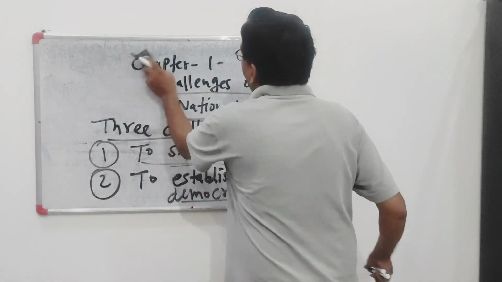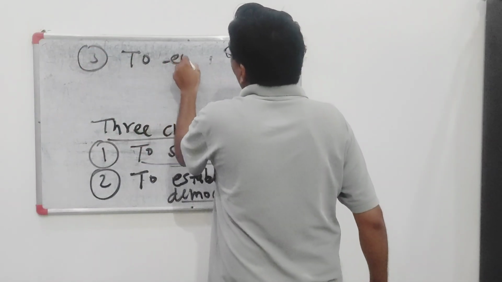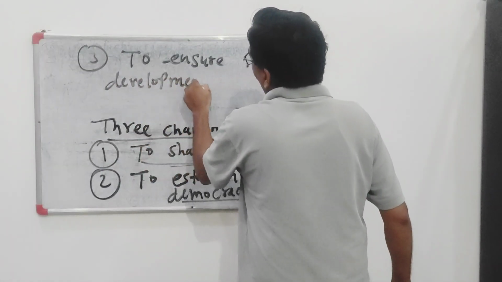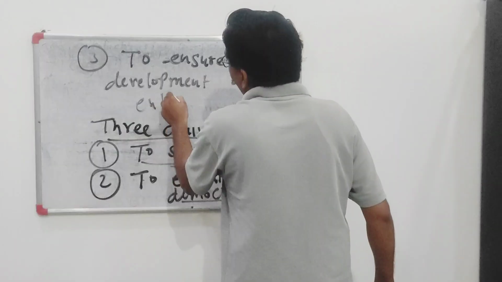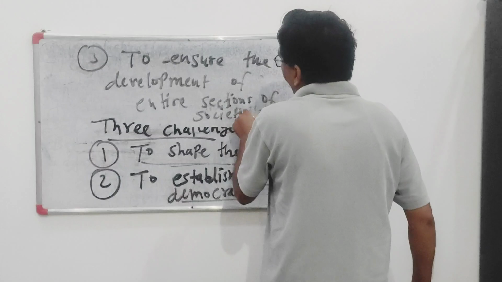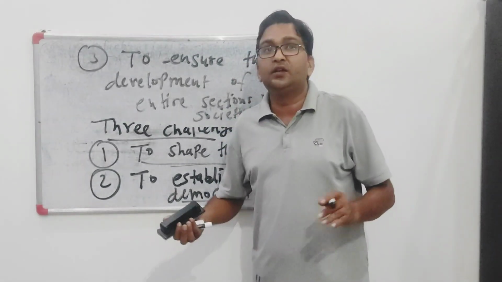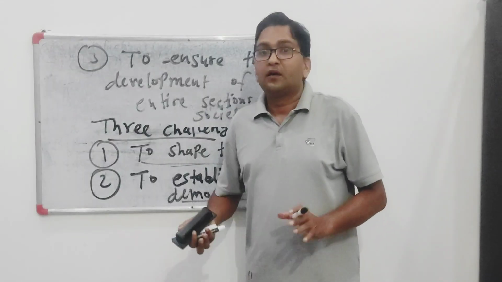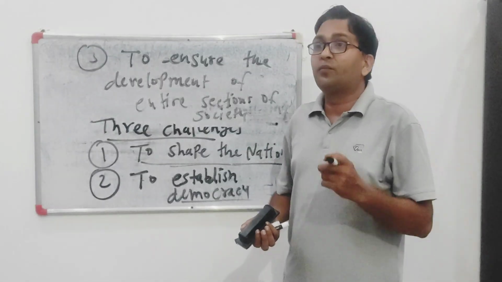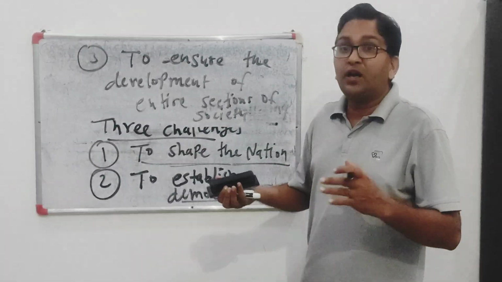And the third challenge before the Indian leadership was to ensure the development of entire sections of society. What does it mean, entire sections of society? As we know, at the time of independence, approximately 17 crore people were literate, and approximately 10% of people held property, they were the landowners.